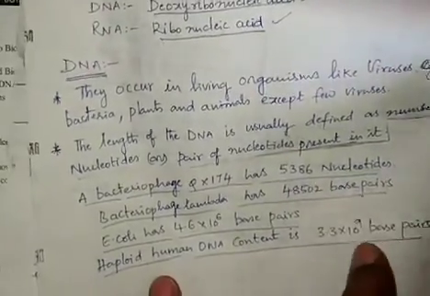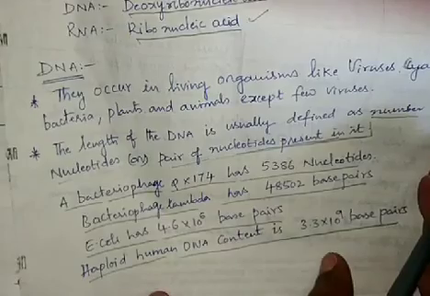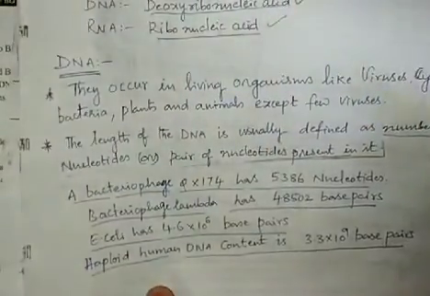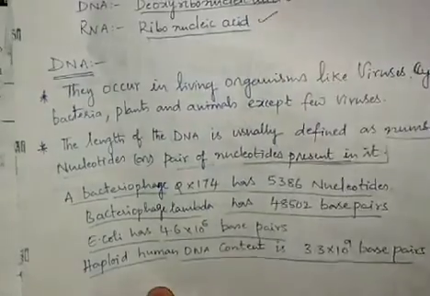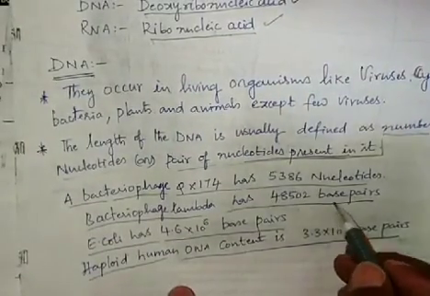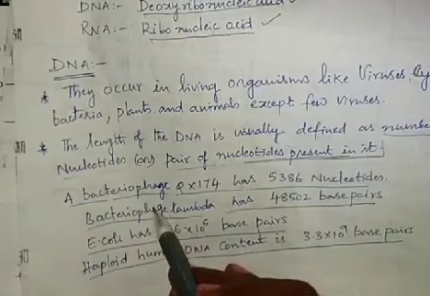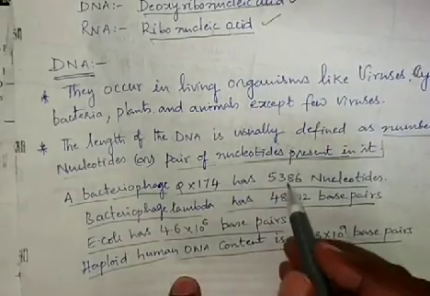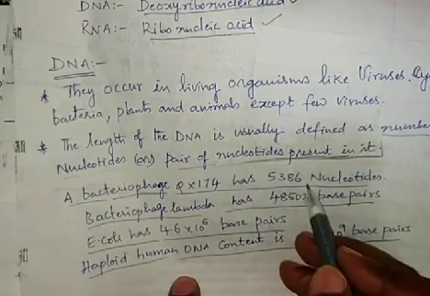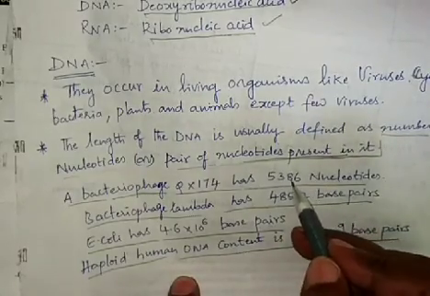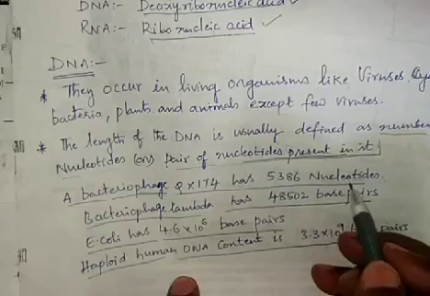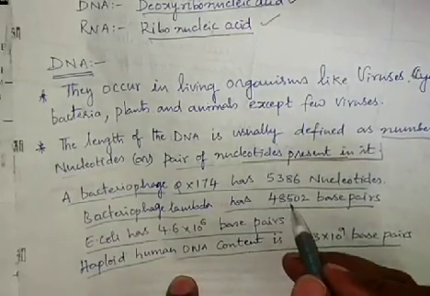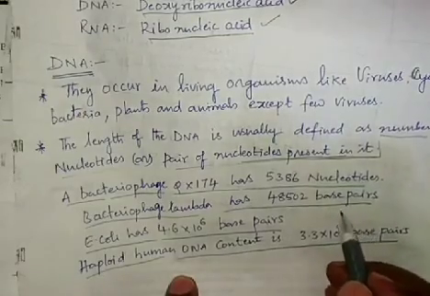Here some organisms are given, and we can find how many nucleotides are present in each. It is a very important concept for the objective questions. Bacteriophage phi X174 has 5386 nucleotides. Bacteriophage lambda has 48,502 base pairs.